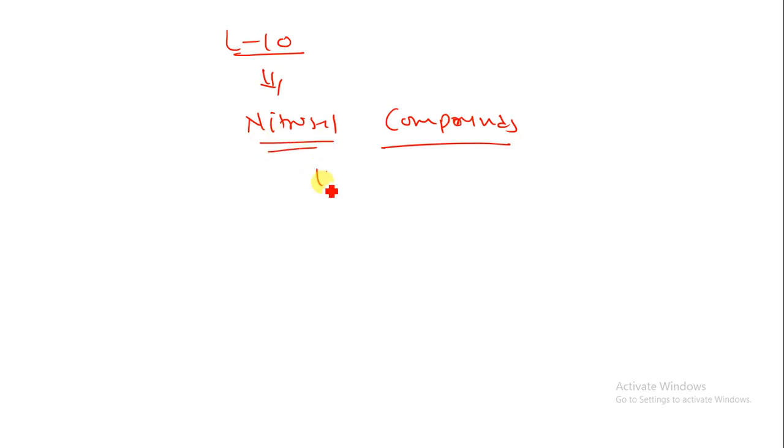Now as we have completed, this is lecture 10. We have completed metallic nitrosyl compounds. In the next lecture, we will study some of the structures of metallic nitrosyl, that is sodium nitroprusside, its structure and its properties.